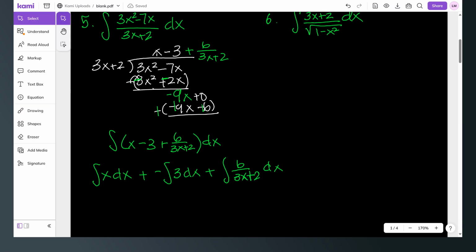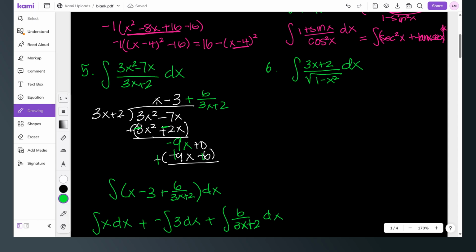All right, so you can see what I was saying, like this is a mashup of everything we've done. All right, and then this last one, we can separate fractions. So right now, if I let u be the denominator, then we might be able to get the numerator part of it, but I don't think we can get all of it.